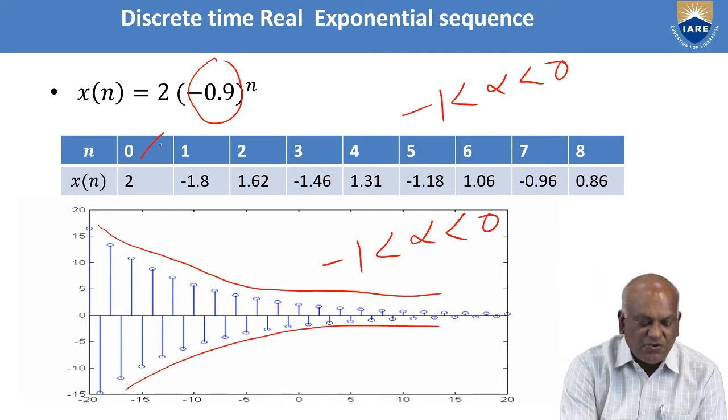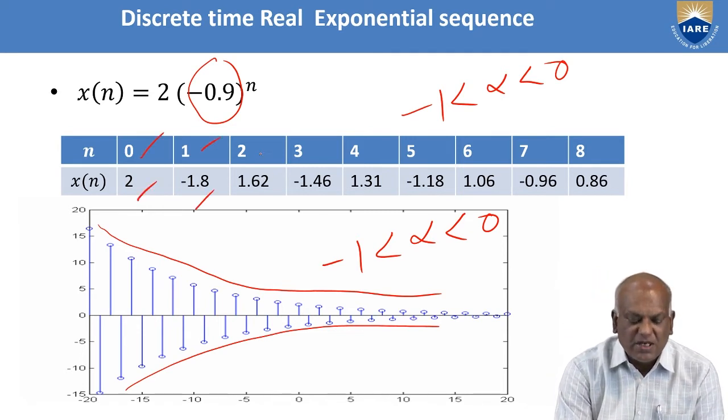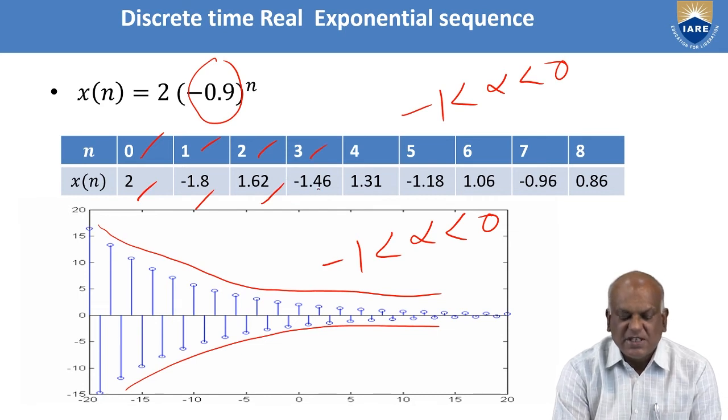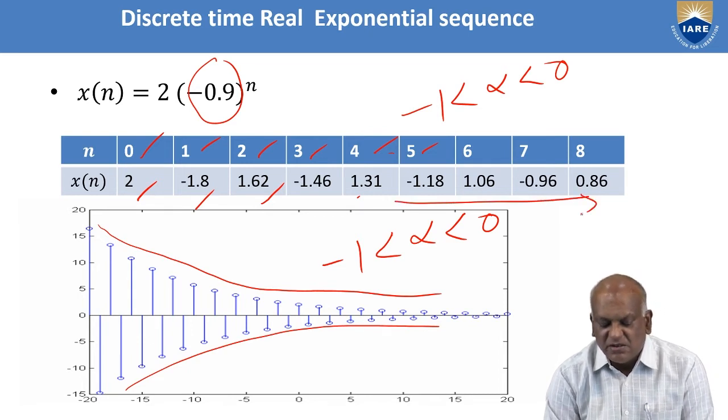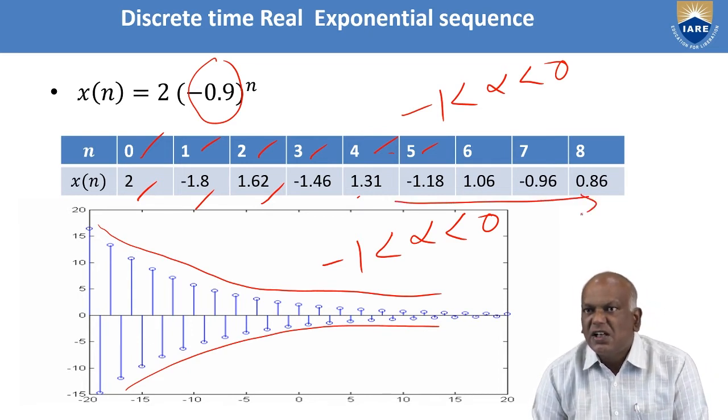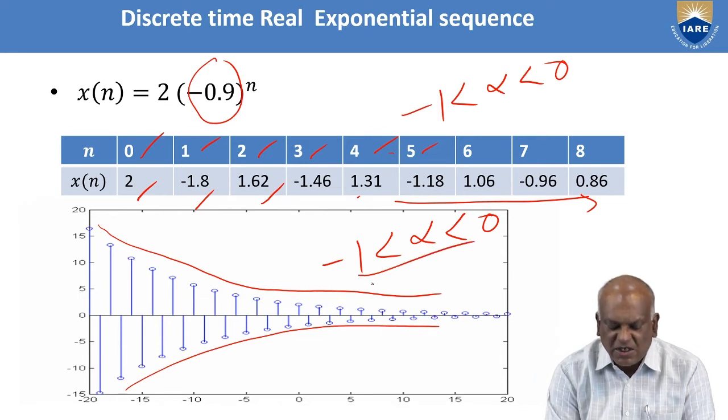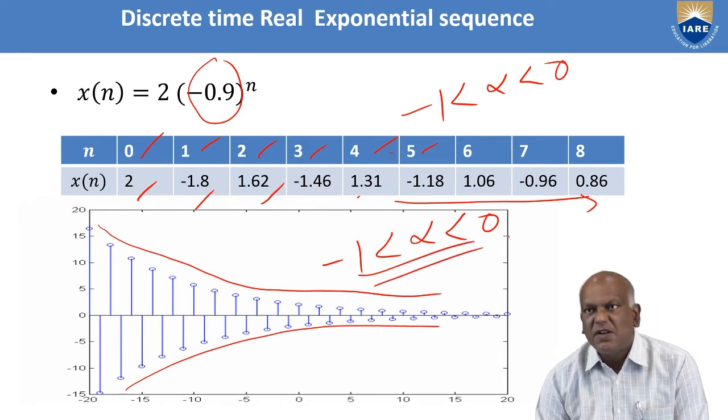You observe n equal 0, 2; n equal 1, -1.8; n equal 2, 1.62; n equal 3, -1.46; n equal 4, 1.31; n equal 5, -1.18, and so on. This is a decreasing order, decaying exponentially with the n values, and the samples are alternately positive and negative, under the condition of -1 less than alpha less than 0.